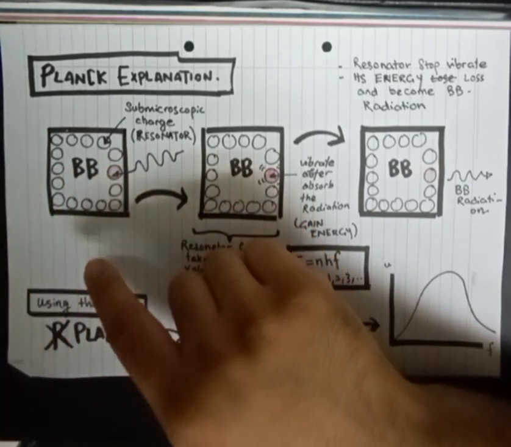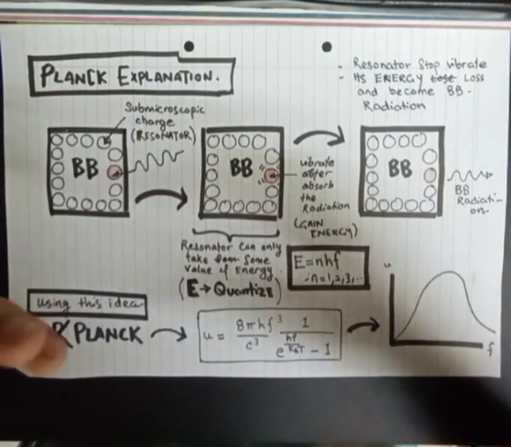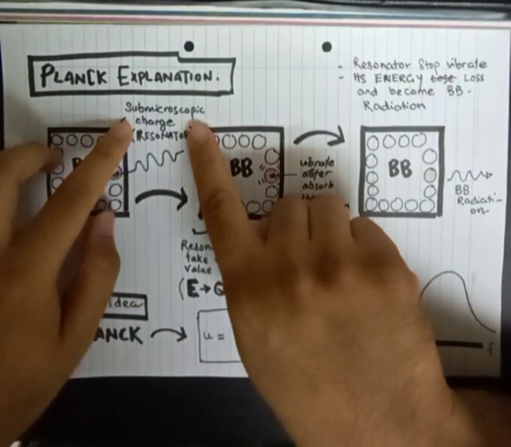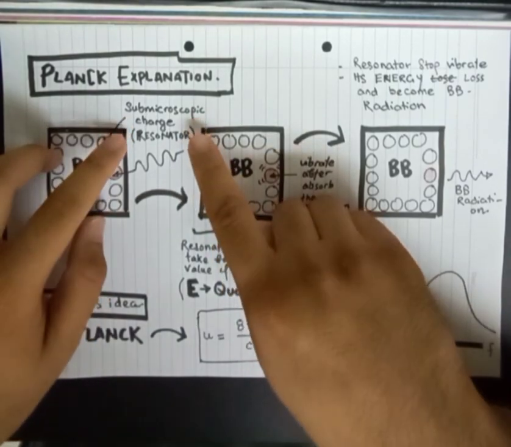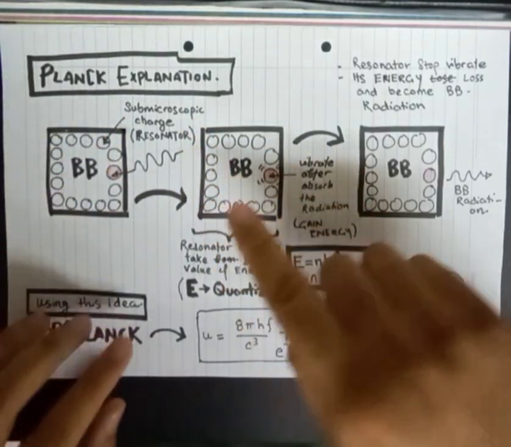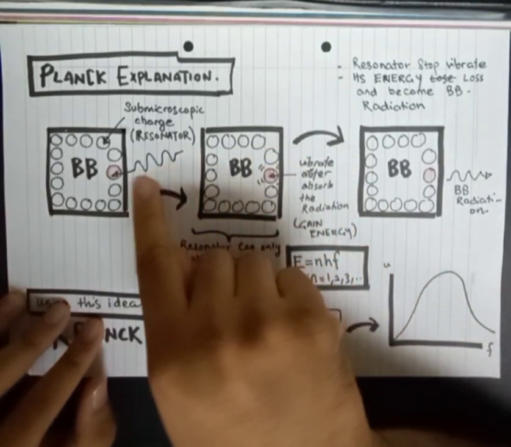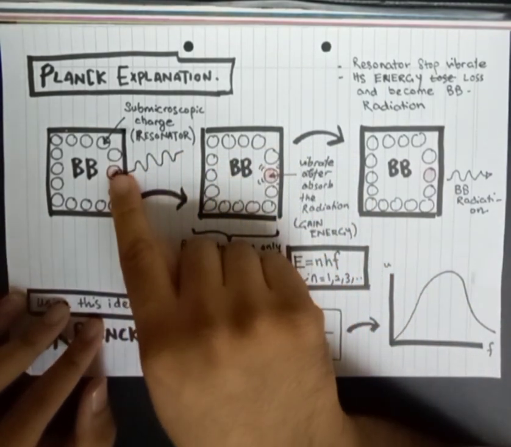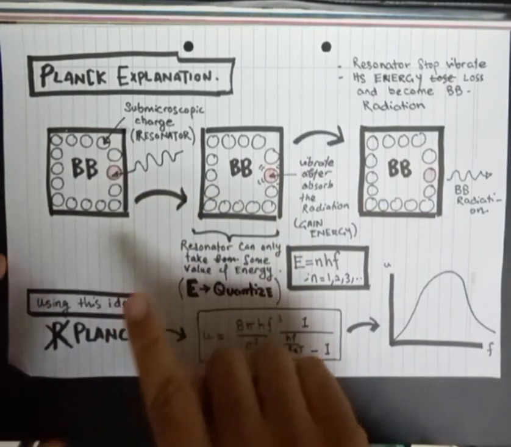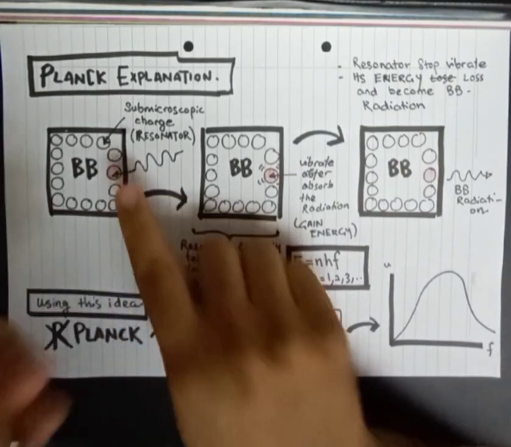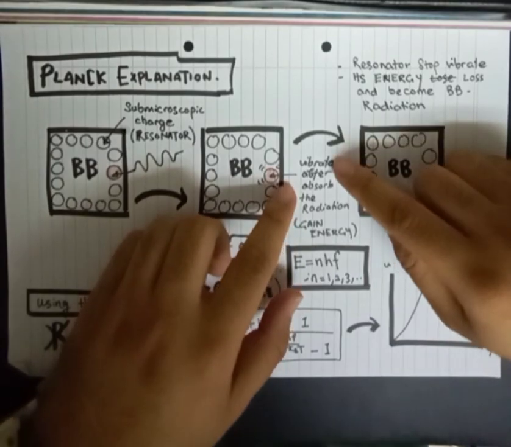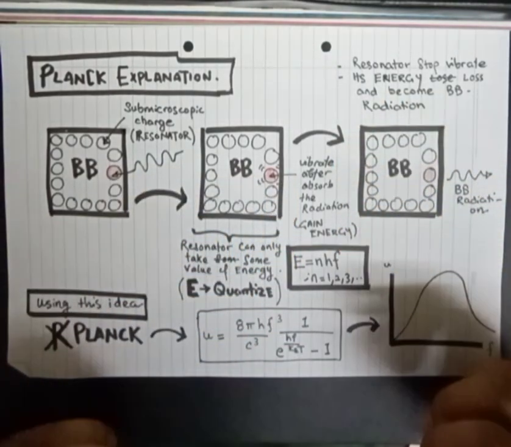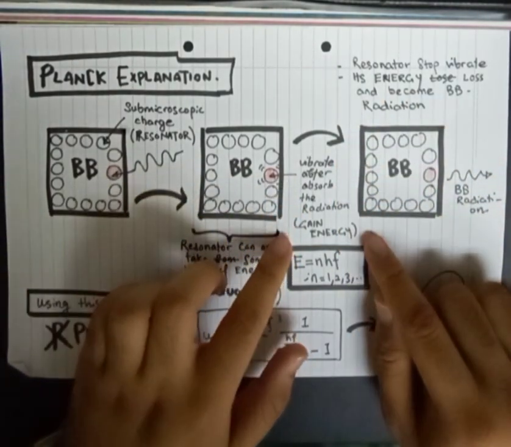Planck said that inside the blackbody there are submicroscopic charges that we call resonators. When radiation is incident on the blackbody, the radiation energy will be absorbed by the resonator. The resonator will gain energy and vibrate.